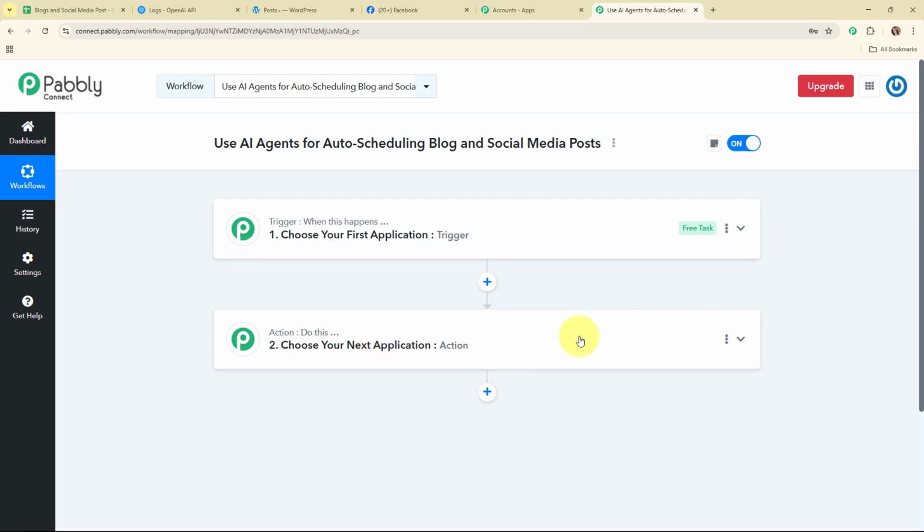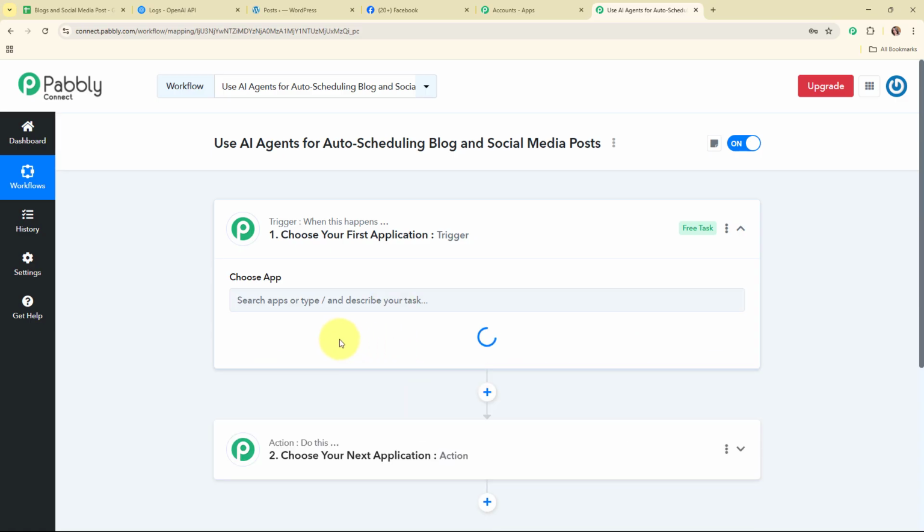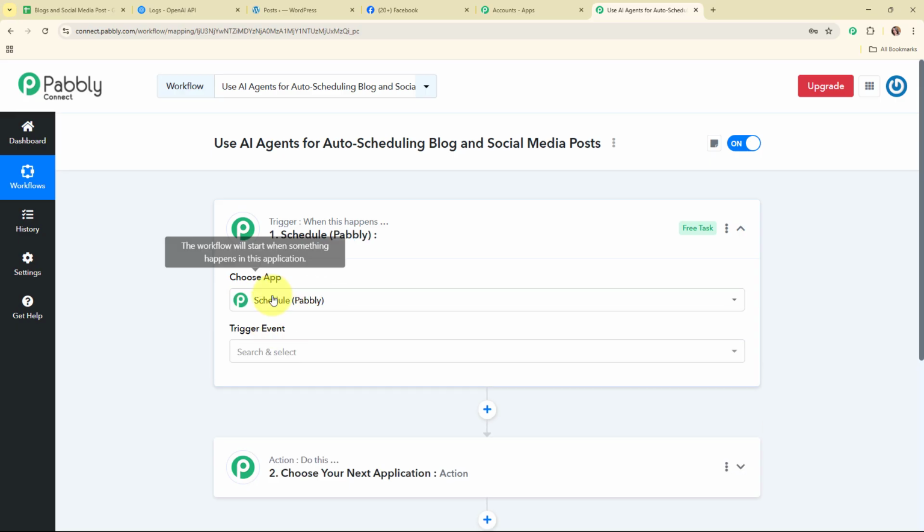Now let's begin with our automation by simply setting up a trigger. So here I've already told you that I want my entire workflow, that means the entire automation, should run at a specific time every day. So that means here I need to schedule this entire workflow. So for that I'm going to use a feature by Pabbly, that is schedule by Pabbly. And here by using this particular feature, I'm going to schedule my workflow according to my time and the intervals.